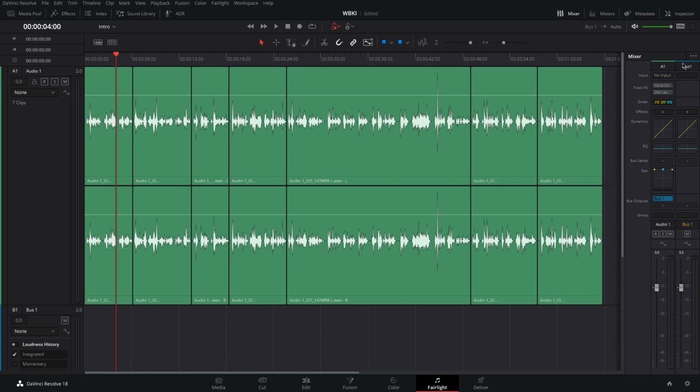First of all, I like to go into the A1 setting, as we will apply all the effects and changes to all of these clips. And we can do it by using the A1 settings. First of all, change the order: equalizer first, then effects, then dynamics.